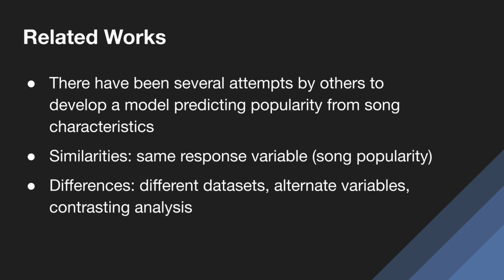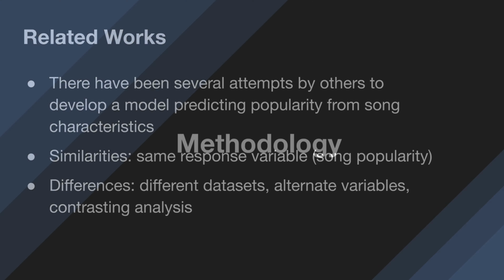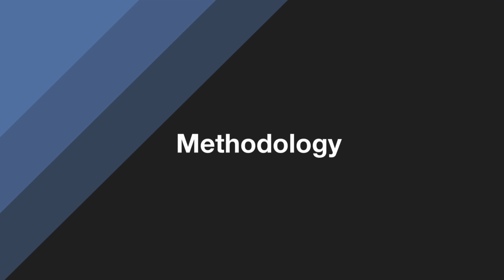The similarities of these other works are that they had the same response variable, being song popularity, and some of the differences between other works and our work are that we're using a different data set, we're using different variables, and we're using a different method of analysis. Now we're ready to go into the methodology of our final model.